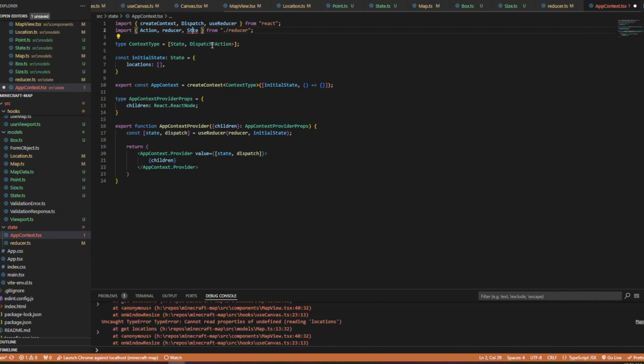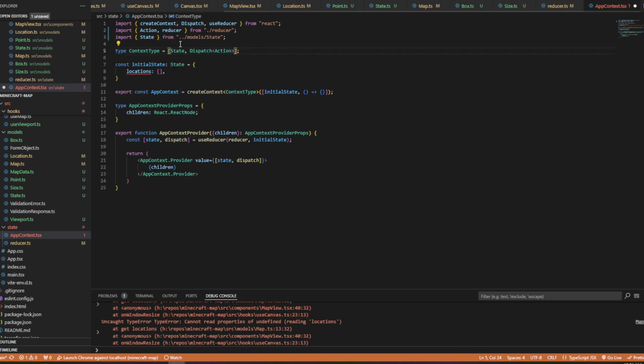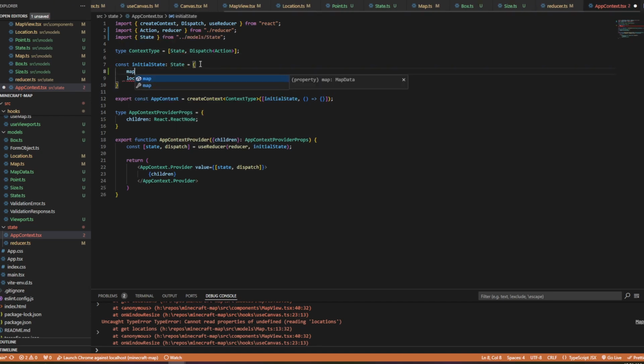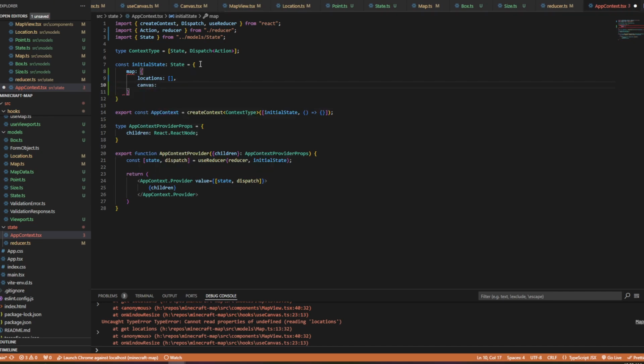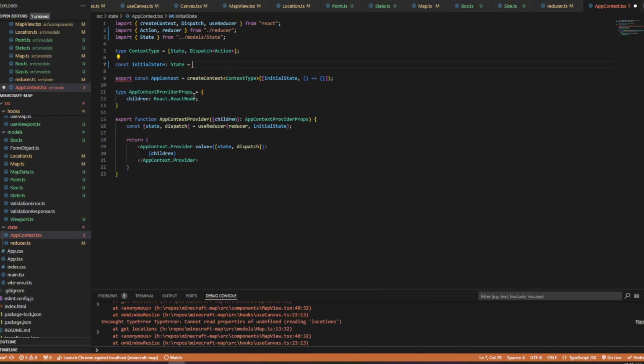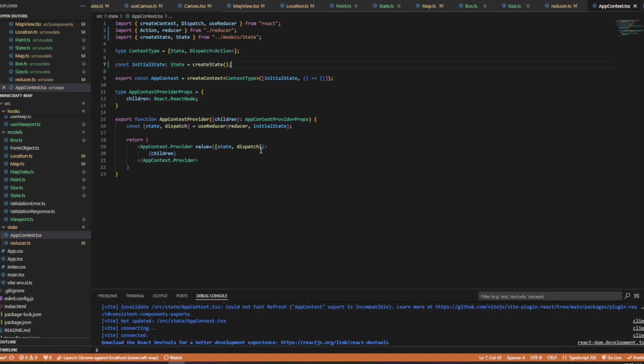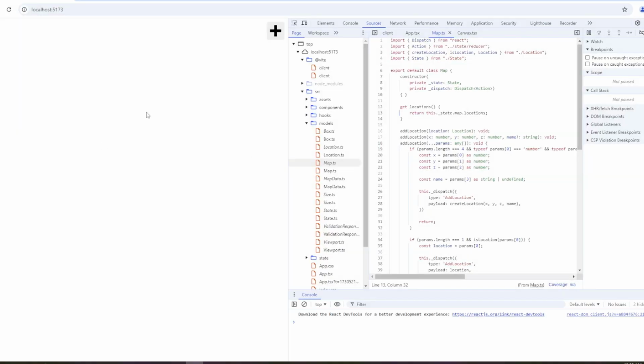First of all, we need to bring state in from the model file. Bam. And then we need to have a map that contains that, but it's also got to contain our canvas. Yeah, I'm just going to call createState. Why not? Bam. That should work, and I think we're good.